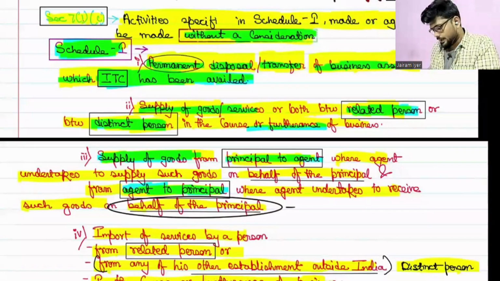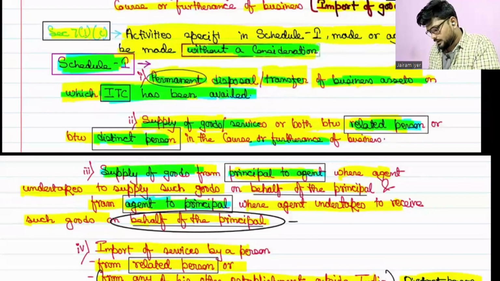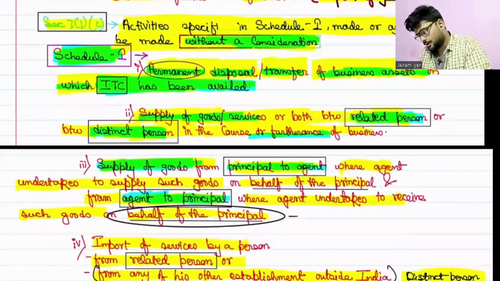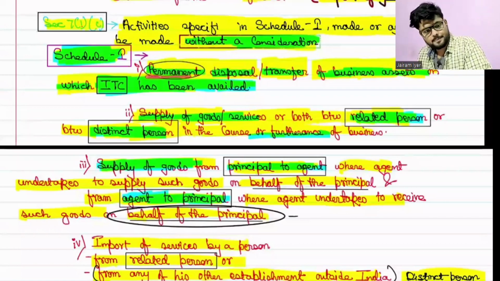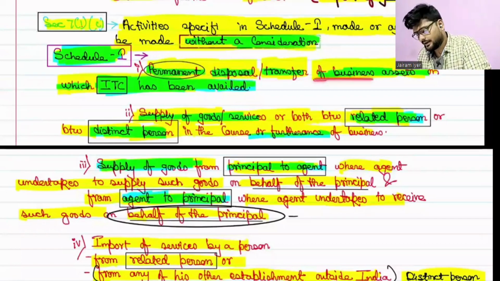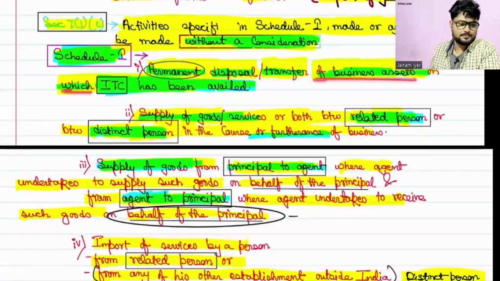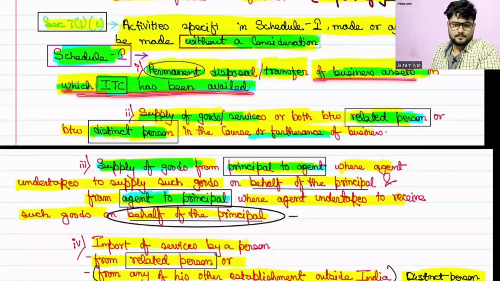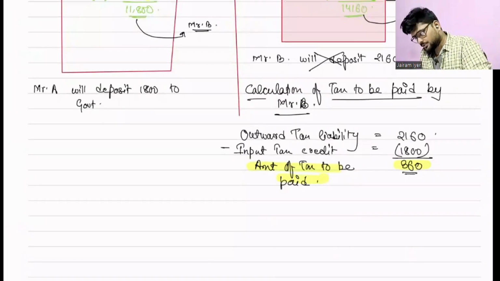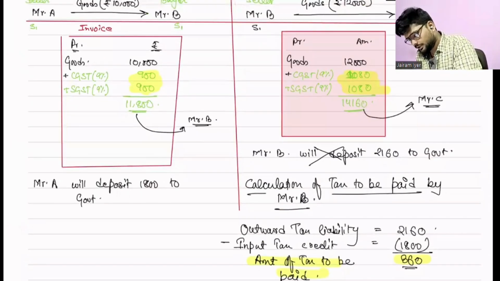Now come to this point, entry 1. Now read it again: permanent disposal or transfer of business asset on which ITC has been availed. ITC having been availed means the 1800 ITC that we just discussed. Now suppose, for example, take this example.